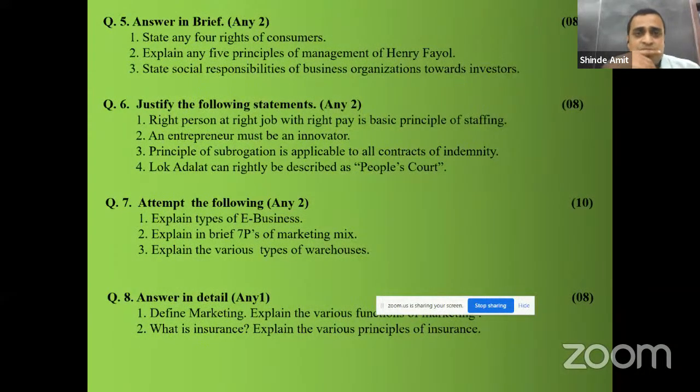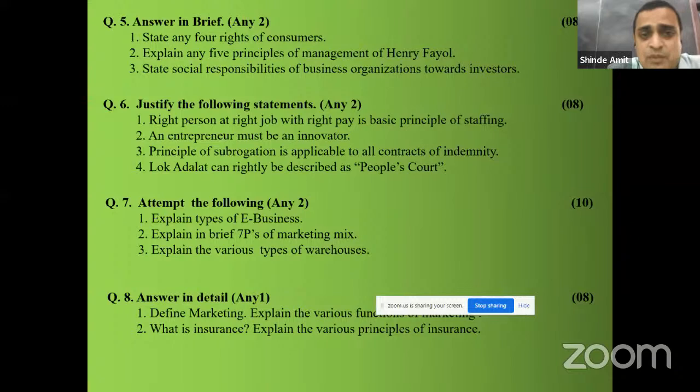Question number 5, answer in brief any 2, which carries 4 marks per question. State any 4 rights of consumer. So for writing such answer, never start directly writing the rights of consumer. You have to give the brief introduction regarding the rights of consumer, and then you can start your answer. Any 4 rights you can write: right to be heard, right to redressal, right to be informed, right to education, all these, right to safety. Any 4 rights you can explain along with the examples. Examples are very much necessary.